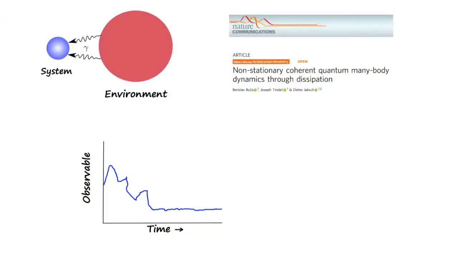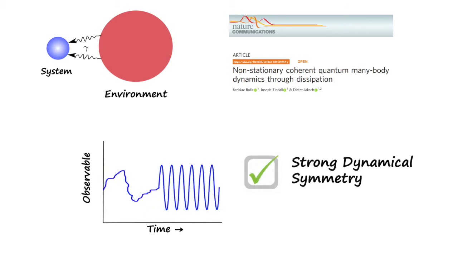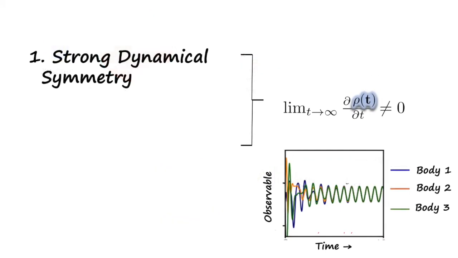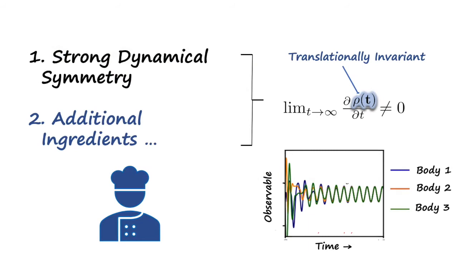Previously, we identified how the existence of certain symmetries, known as strong dynamical symmetries, can guarantee that instead of decaying to a generic stationary state, a quantum system coupled to an external environment reaches a non-equilibrium state, undergoing coherent oscillations for an indefinite period of time. In this work, we show that if all of these symmetries are completely translationally symmetric, then not only do the constituents of the quantum system undergo long time limit cycles, but they will synchronize perfectly together. We prove that this synchronization process is robust to perturbations in the frequencies of these constituents as well.